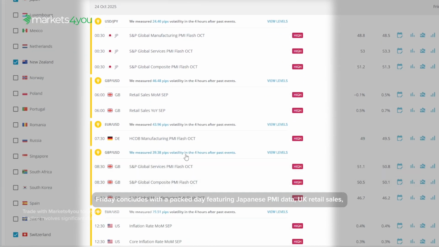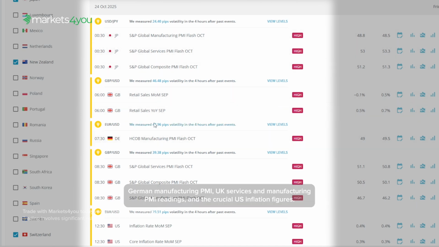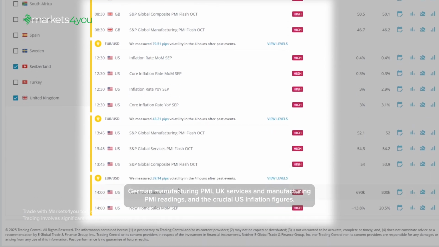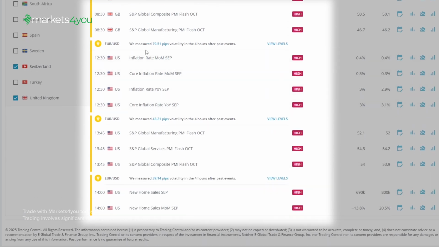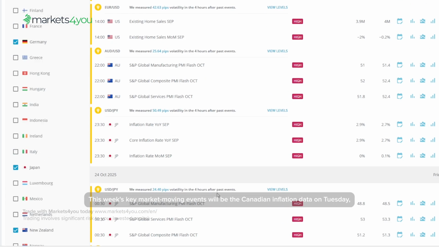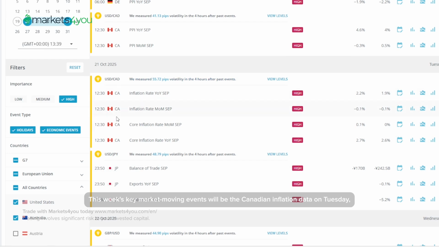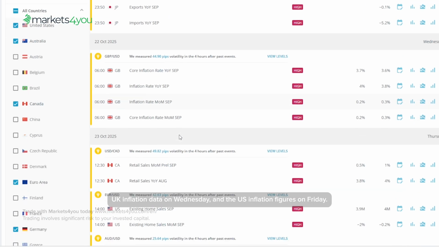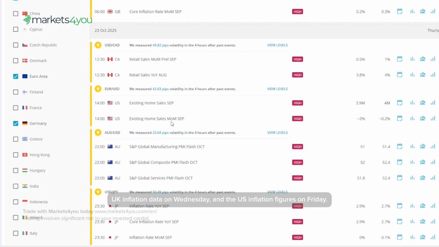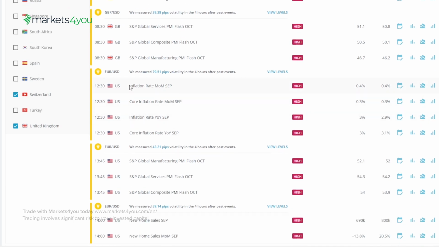Friday concludes with a packed day featuring Japanese PMI data, UK retail sales, German manufacturing PMI, UK services and manufacturing PMI readings, and the crucial US inflation figures. We'll also see US PMI flash data and US new home sales. This week's key market-moving events will be the Canadian inflation data on Tuesday, UK inflation data on Wednesday, and the US inflation figures on Friday. These releases should create significant opportunities across major pairs.